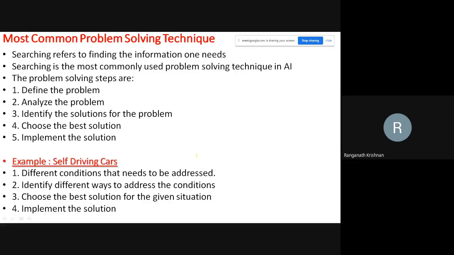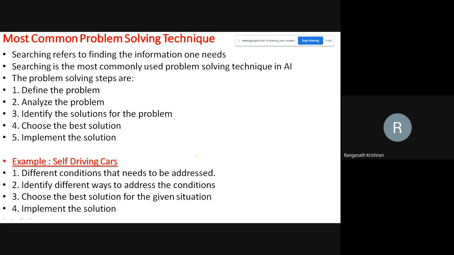Some of the most common problem solving techniques that we use, obviously, are for when there is a problem. This is an analogy that's coming from our day-to-day life. When you have a problem, what do you do in your life? You define the problem, you analyze the problem, you identify the solution for the problem, choose the best solution,